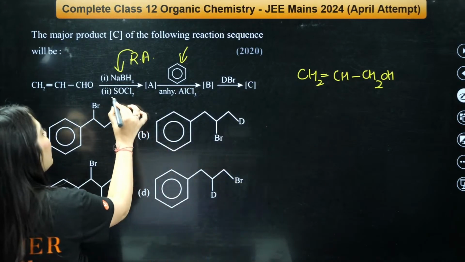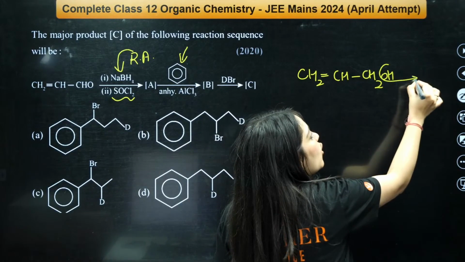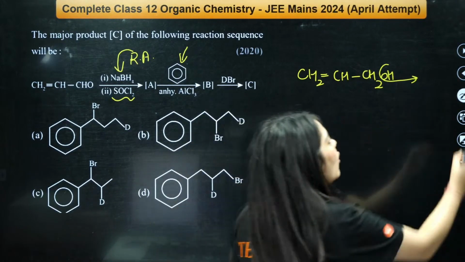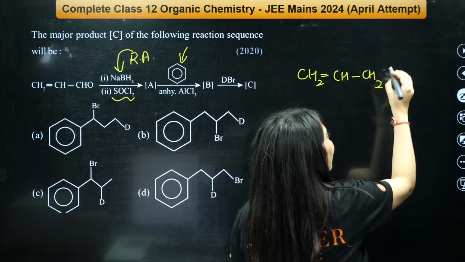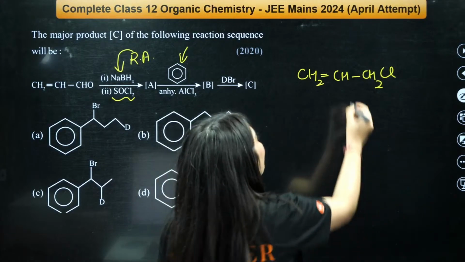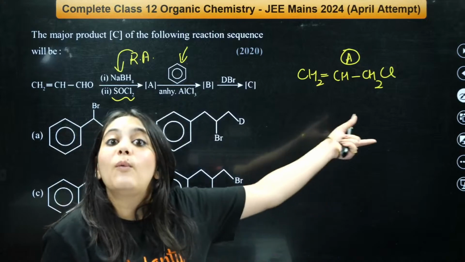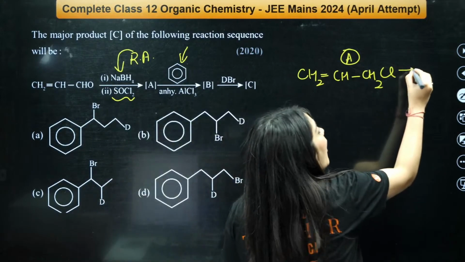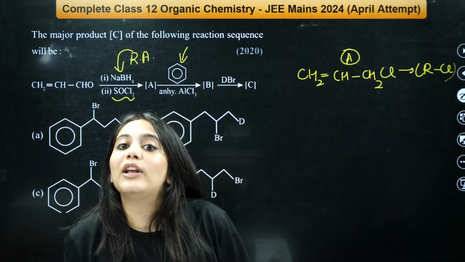Then you are reacting it with SOCl2. SOCl2 will remove this OH, and this OH will be replaced by a Cl group. So this is your molecule A. Now this molecule A is your RCl molecule, isn't it? An alkyl chloride.